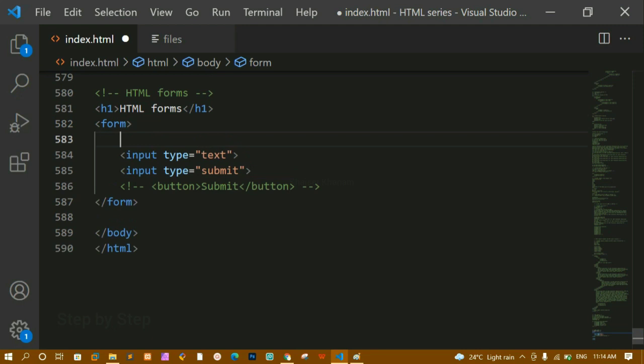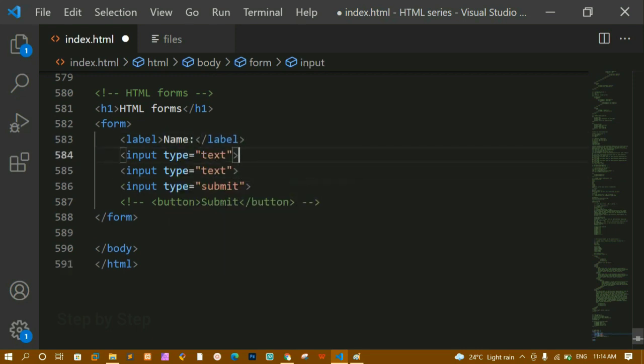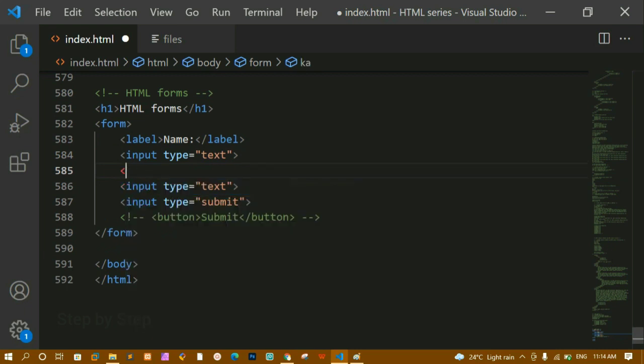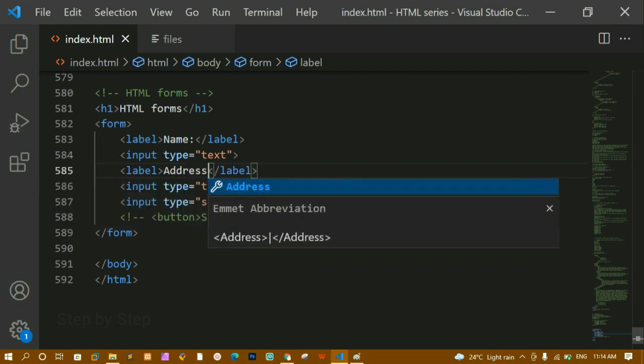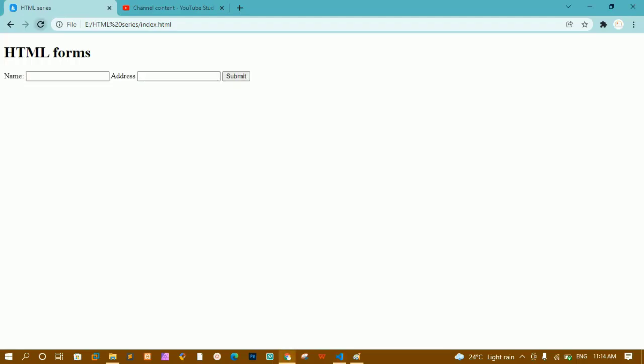And also whenever you are using a form, we have this label tag, and inside this label I can write name. This is for name, and let me write another label here, and for this I'm going to write address. I'll save this and refresh. Now you can see for this input field it gives me this label, and again for this input field it gives me this label.